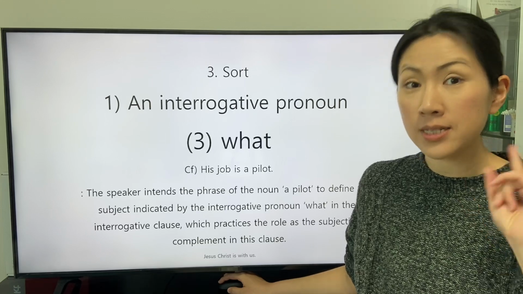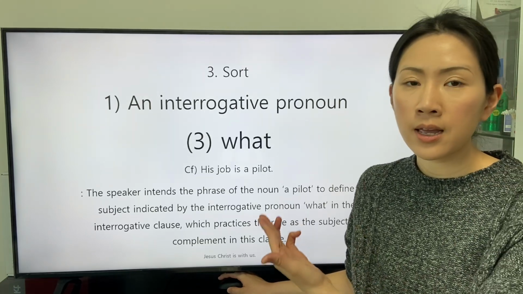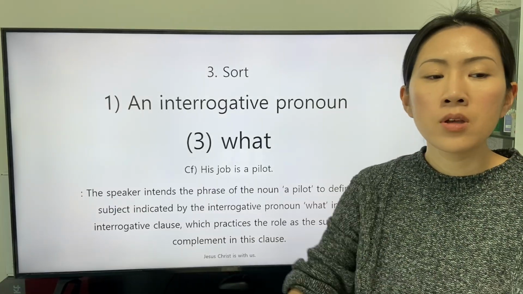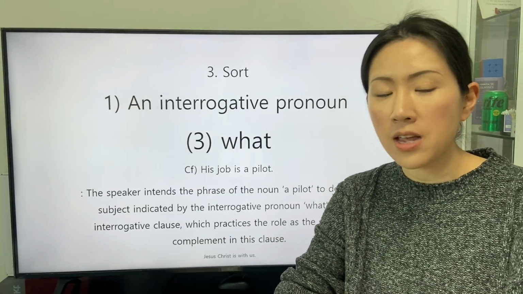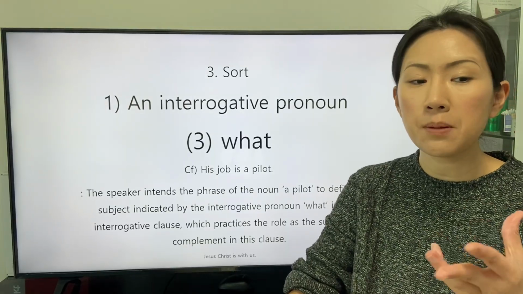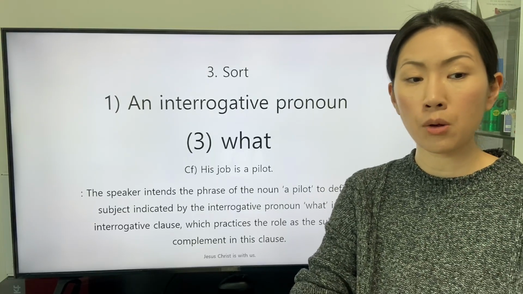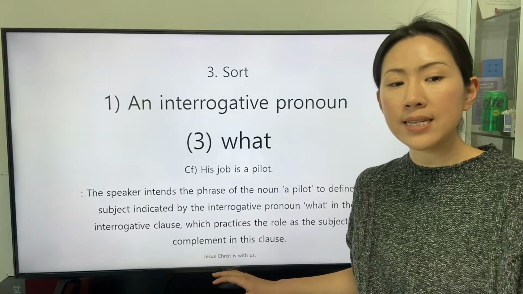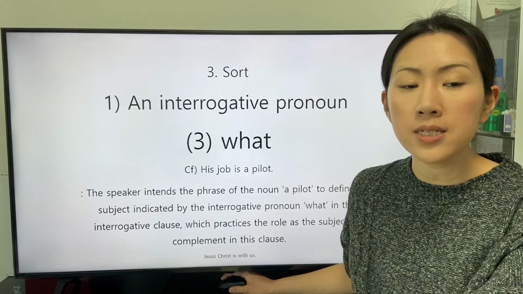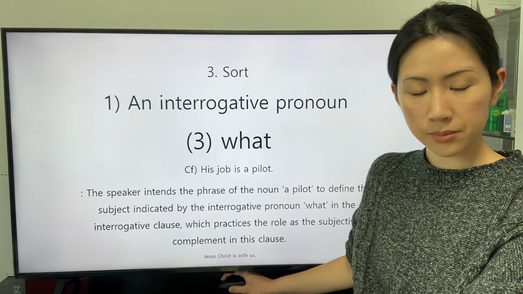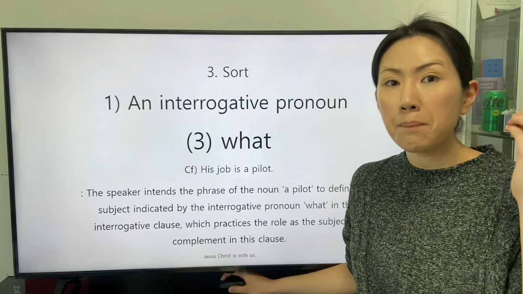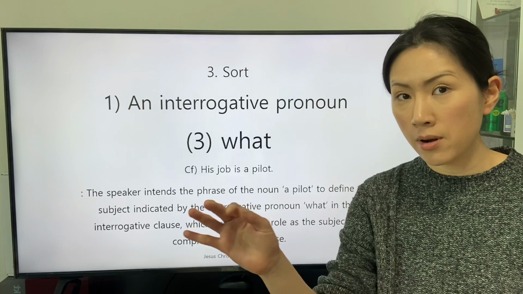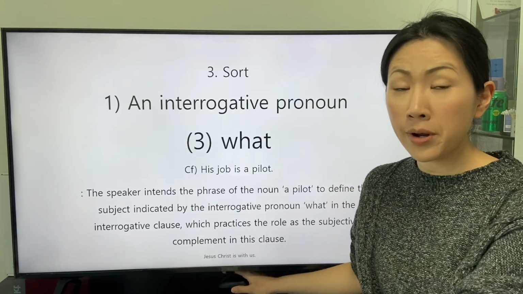One of the responses is stated in the conference: his job is a pilot. The speaker intends the phrase of the noun, a pilot, to define the subject indicated by the interrogative pronoun what in the interrogative clause, which practices the role as the subjective complement in this clause. The phrase of the noun, a pilot, corresponds to the interrogative pronoun what in the interrogative clause.